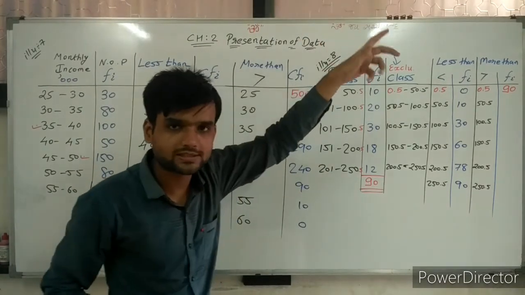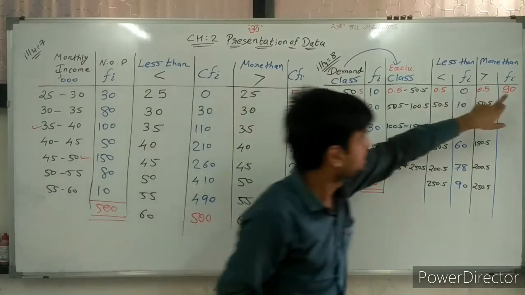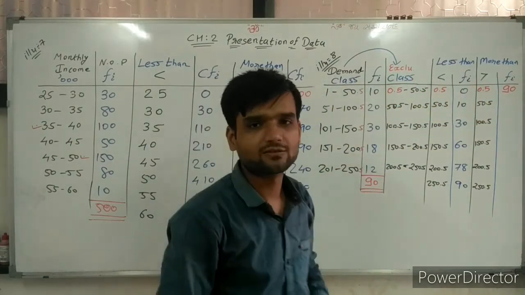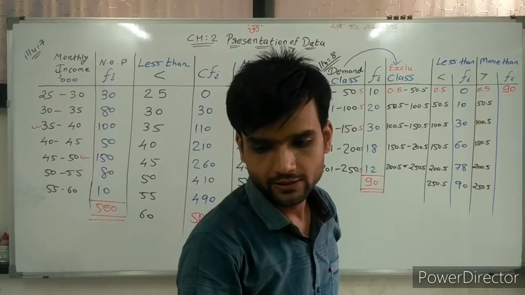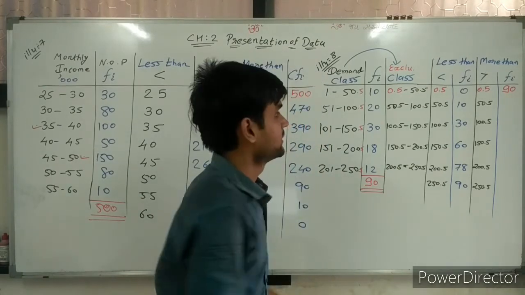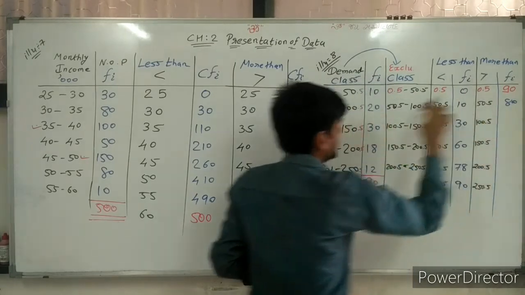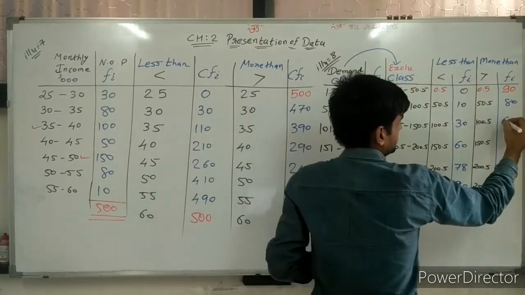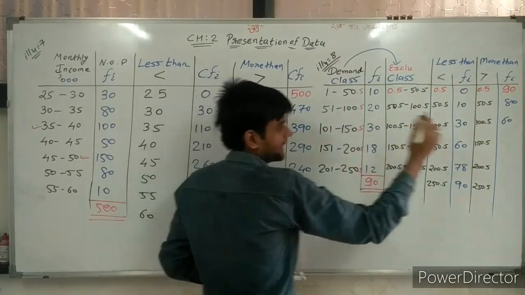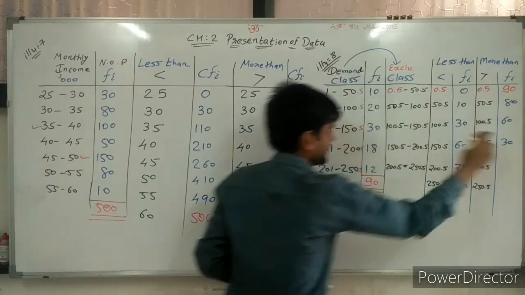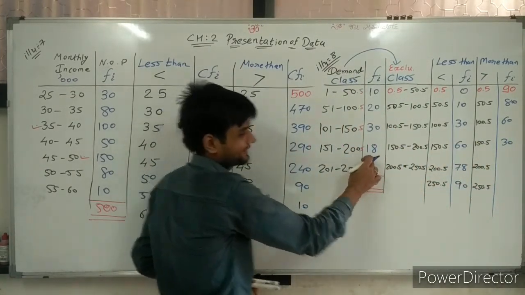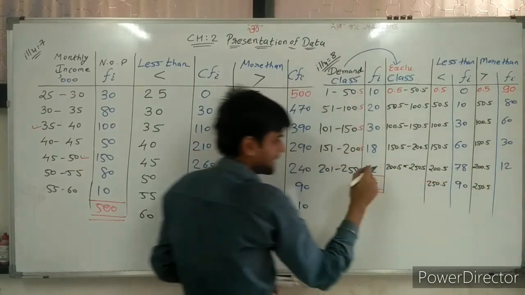So what is the step now? Direct method. 90 minus 10 gives 80. 80 minus 20, 60. 60 minus 30, 30. 30 minus 18, 12. 12 minus 12, 0.